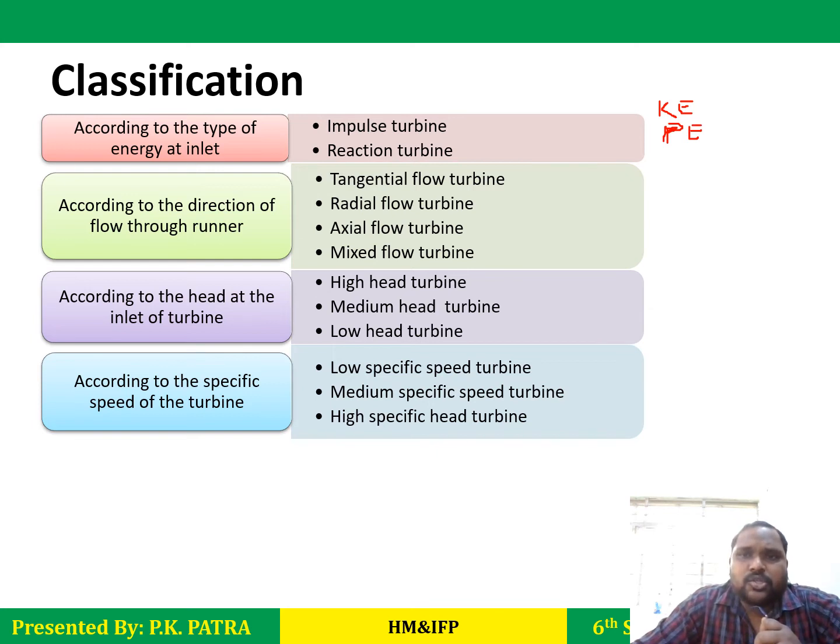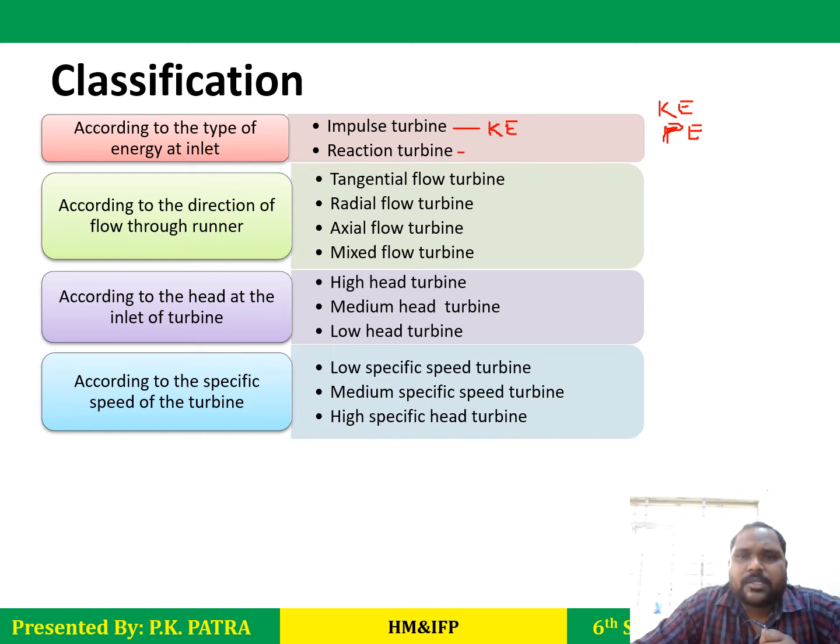If the energy is totally kinetic energy, then we can say this is the impulse turbine. In an impulse turbine, water after coming out from the nozzle will directly strike the turbine buckets, and it will help to rotate the turbine. So the energy is kinetic energy. So the impulsive action of the water jet will produce the mechanical energy.